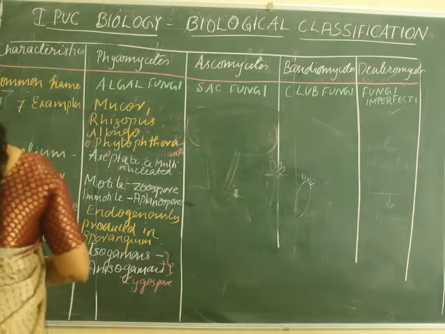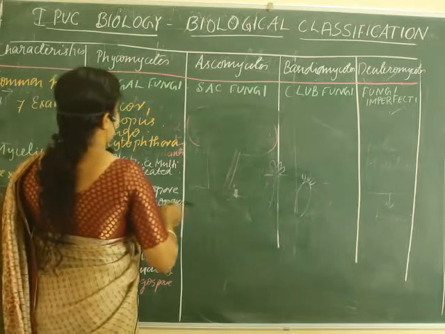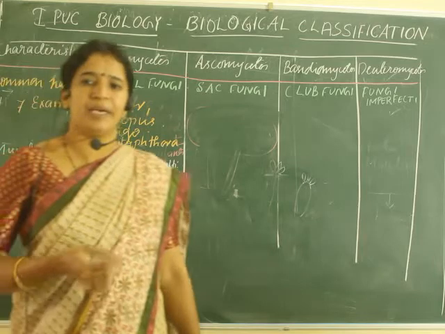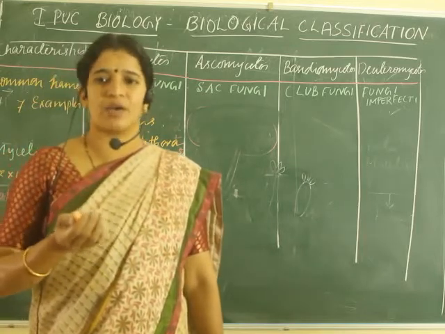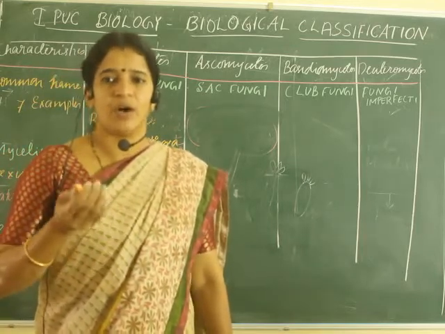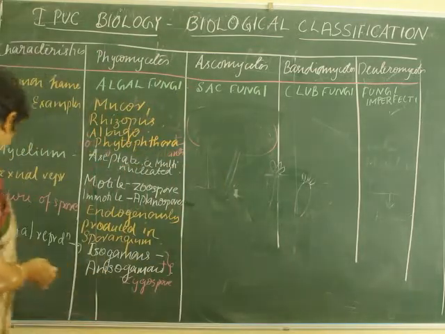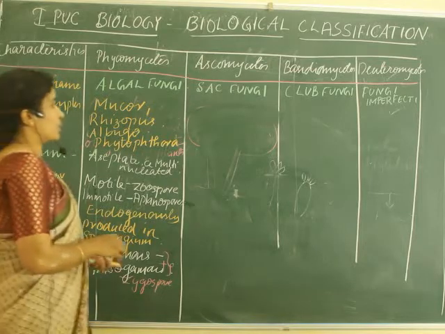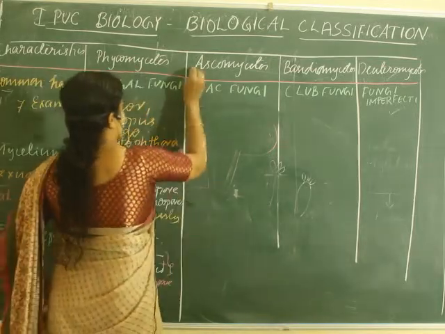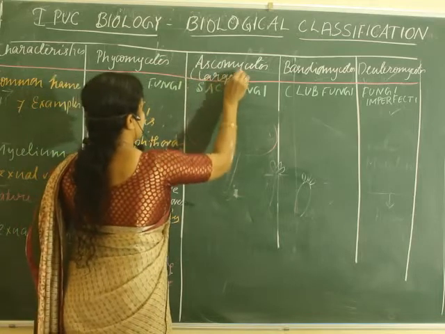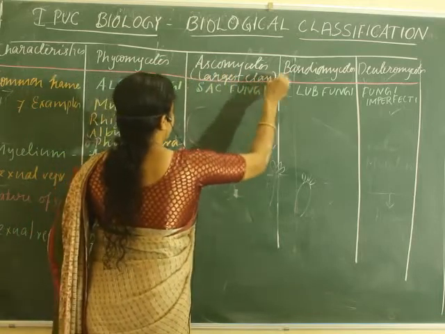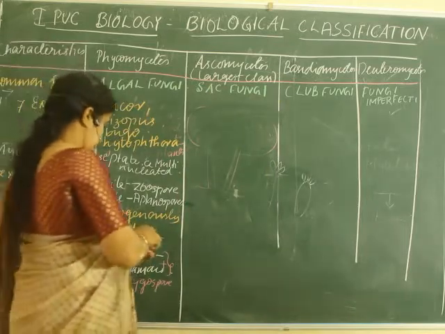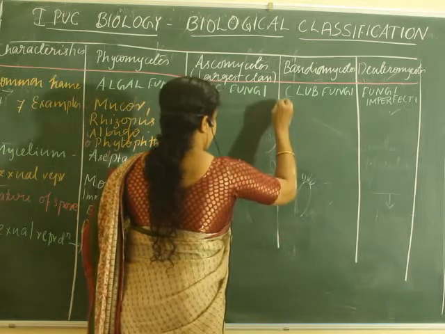Let us move on to the next class, Ascomycetes, which is also called sac fungi. Why is it called sac fungi? The reason is that here the spores are produced in a sac-like structure called asci, containing ascospores. Ascomycetes is one of the largest classes in the fungi. Also, students, for NEET you must learn all those examples as well as some of the terms in detail.